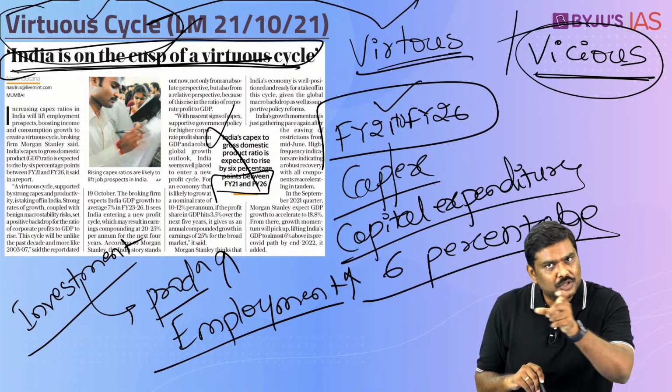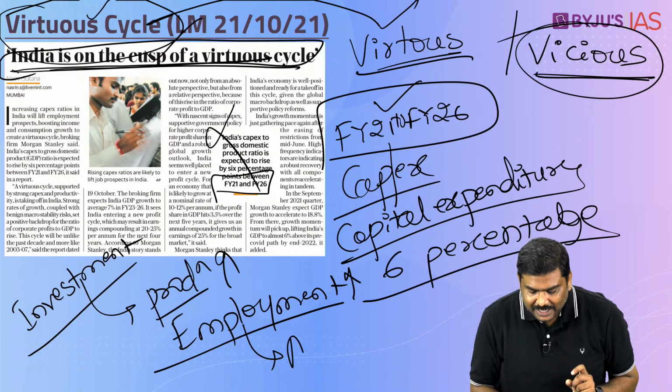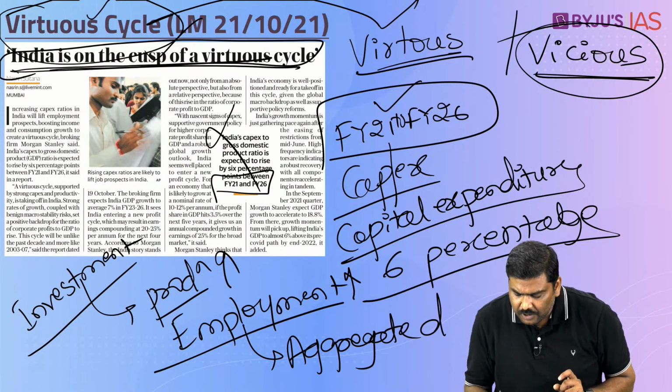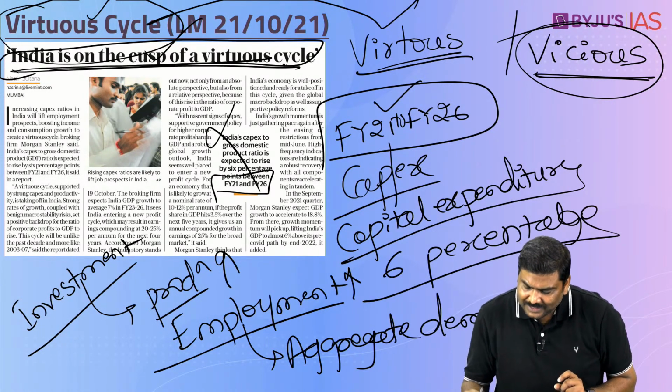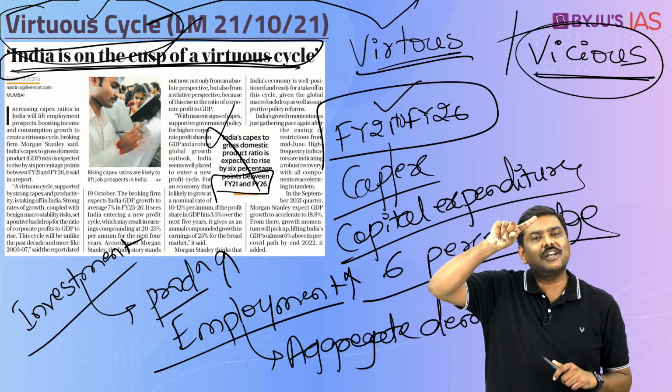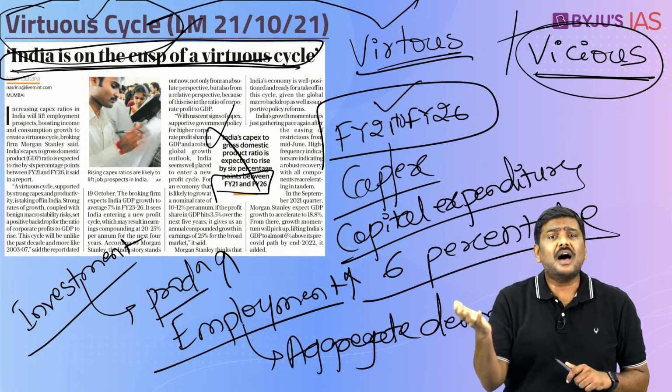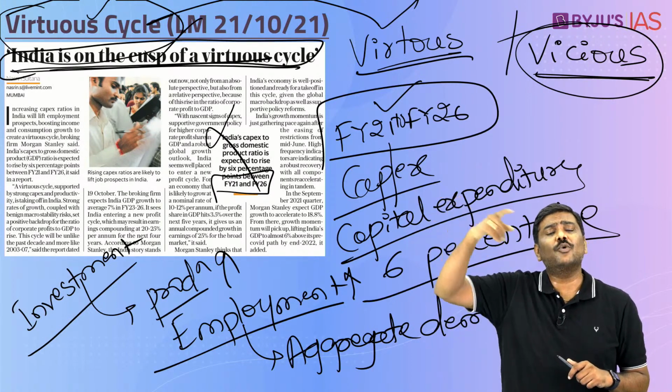When more incomes go to the households, the aggregate demand from the households will also increase, and when the demand increases, again the production will increase, employment will increase, the household incomes are going to increase, the demand is going to increase.